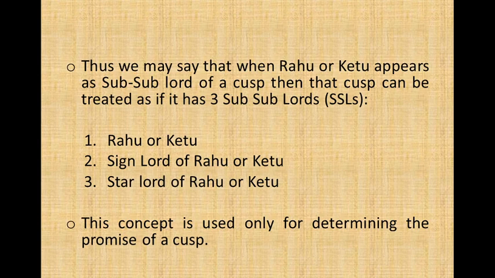Thus, we may say that when Rahu or Ketu appears as sub-lord of a cusp, then that cusp can be treated as if it has three sub-lords: Rahu or Ketu, the sign lord of Rahu or Ketu, and third is the star lord of Rahu or Ketu. This concept is used only for determining the promise of a cusp.